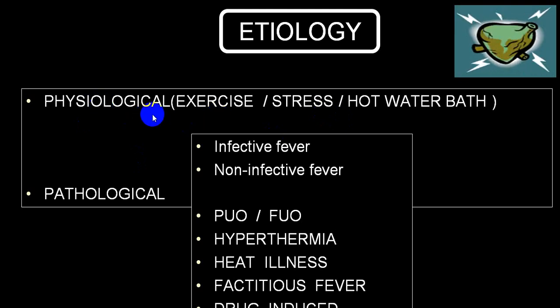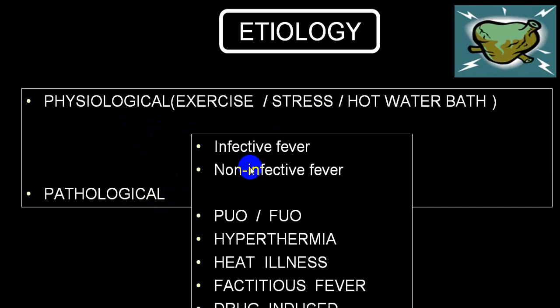They will come back to normal. While we call pathological means where the body temperature will remain elevated unless you treat that, say like infective fever or non-infective fever. And there is another group where we use another term like PUO, where PUO can be because of infective pathophysiology or because of non-infective pathophysiology.